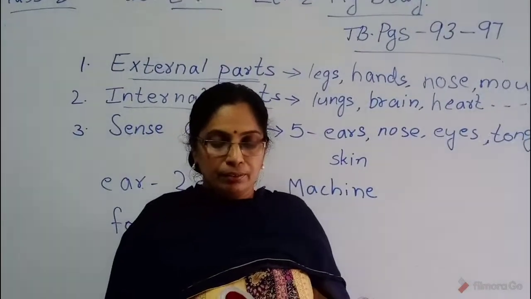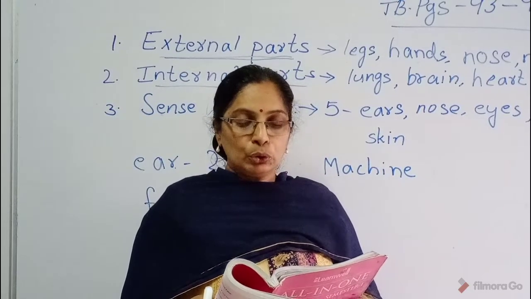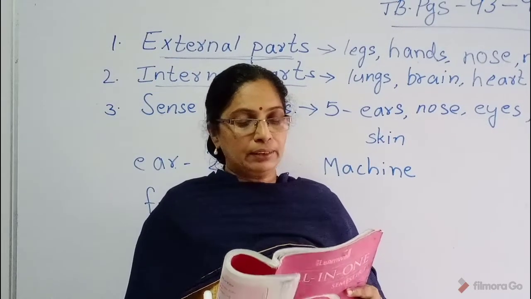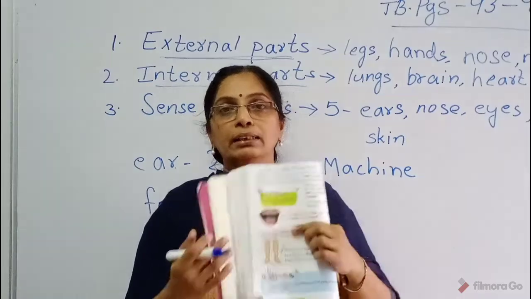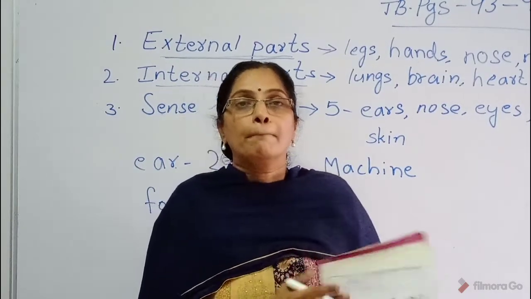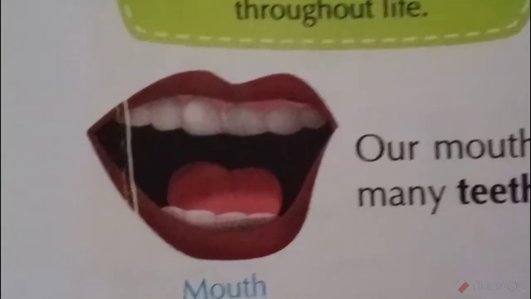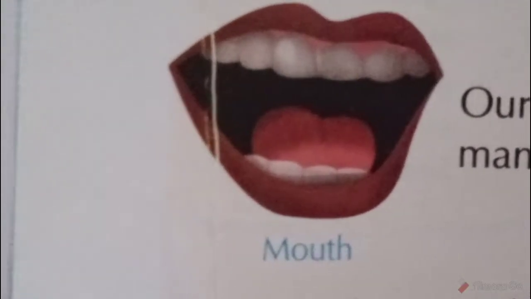Then our mouth has 2 lips and a tongue. See the picture of the mouth, children.